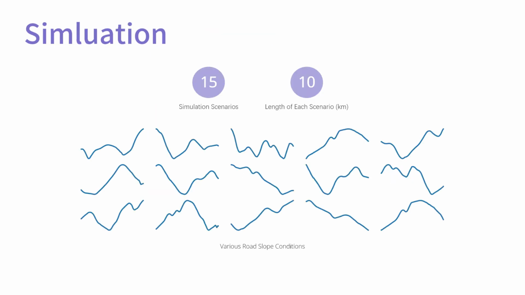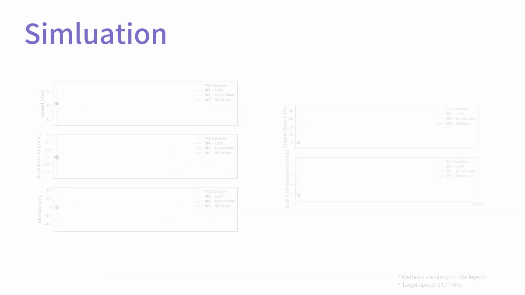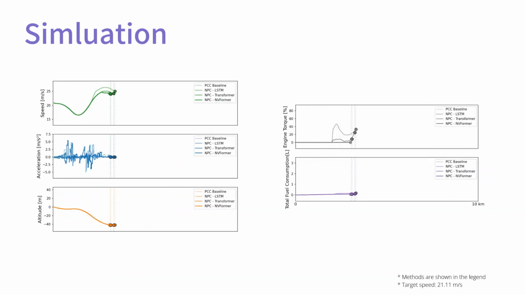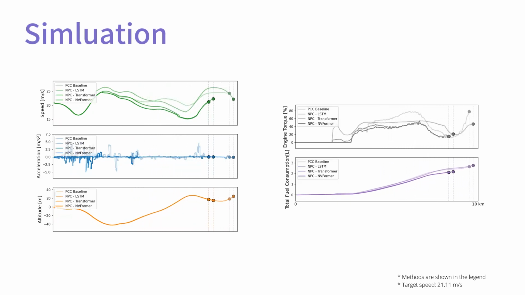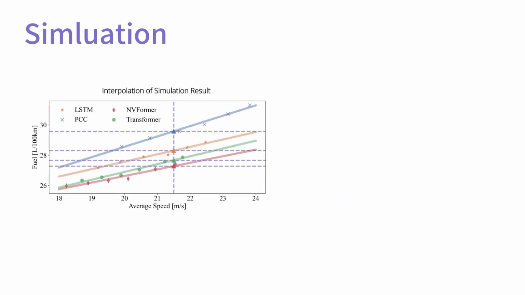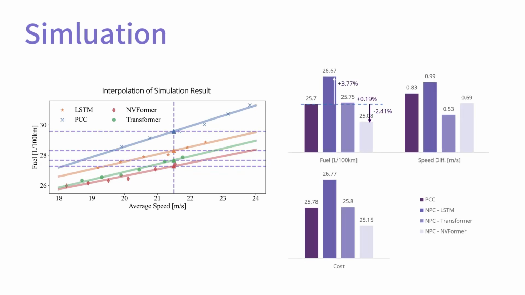In the simulation, we select 15 scenarios, about 10 km long, with different slopes. For each scenario, we set 6 different values of target speed. And we conduct experiments with the PCC baseline, and NPC with LSTM, Transformer, and NVFormer. We interpolate the results to compare fuel consumption of these methods at the same average speed. NPC with NVFormer can save 2.41% fuel in our simulation.